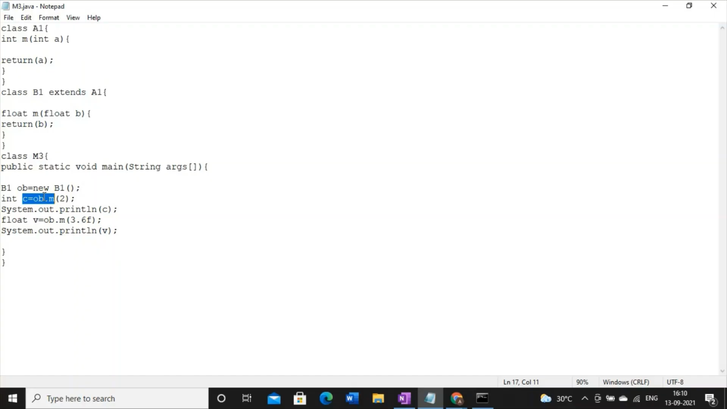So now the biggest question is, what is runtime polymorphism? This thing I have to explain.